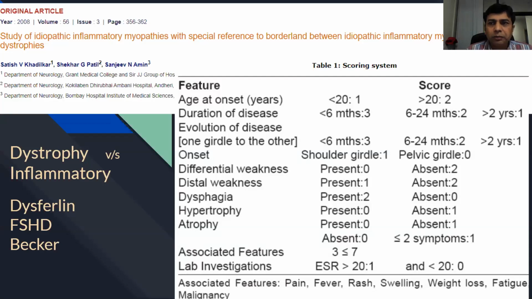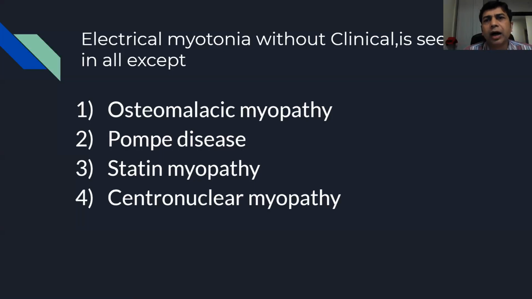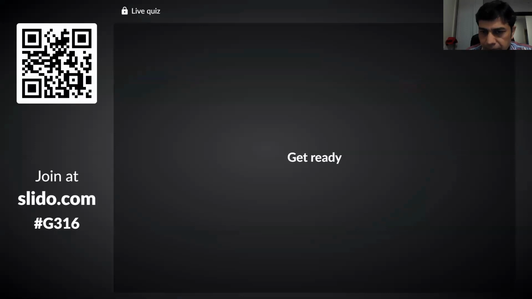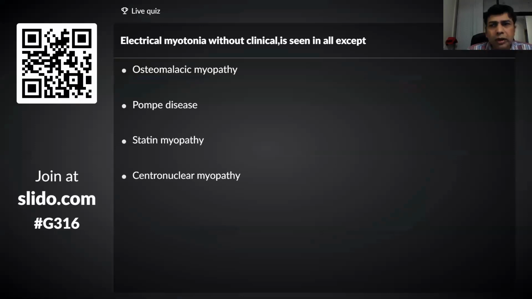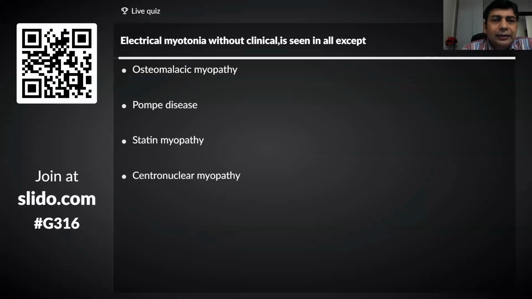Fine. So electrical myotonia without clinical myotonia is seen in all except osteomalacic myopathies, Pompe's disease, statin myopathy, centronuclear myopathy. You have put the needle, you have found myotonia, get ready, answer. But there is no clinical myotonia in these patients.